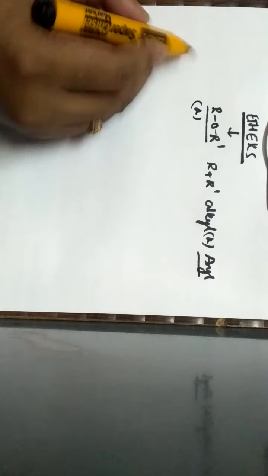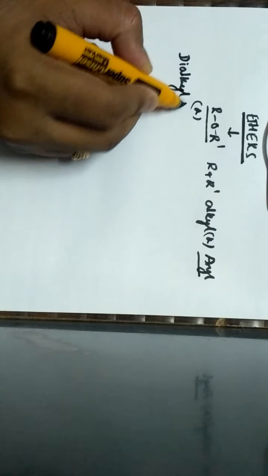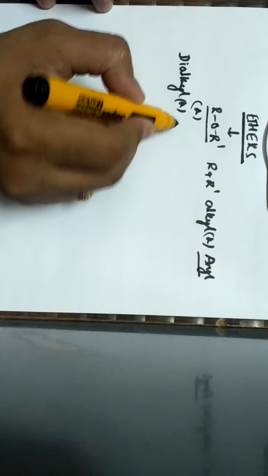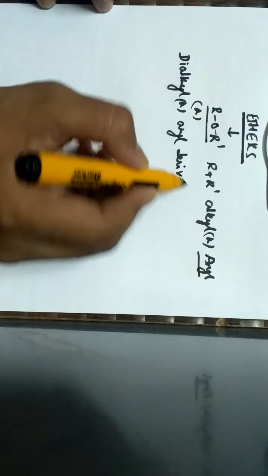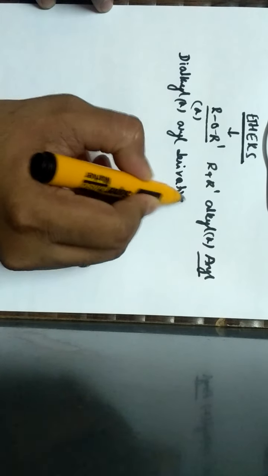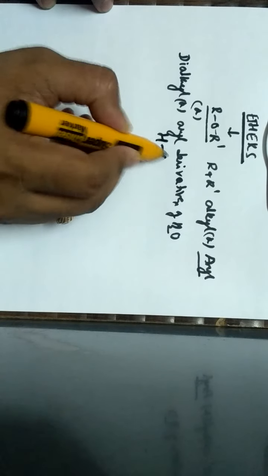Ethers can also be defined as dialkyl or aryl derivatives of water, because when I write the structural representation of water, this is the structural representation of water.